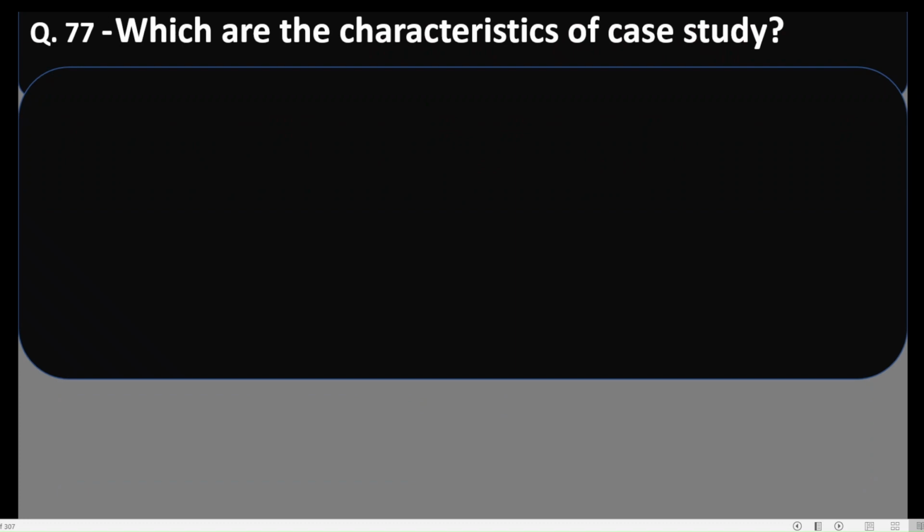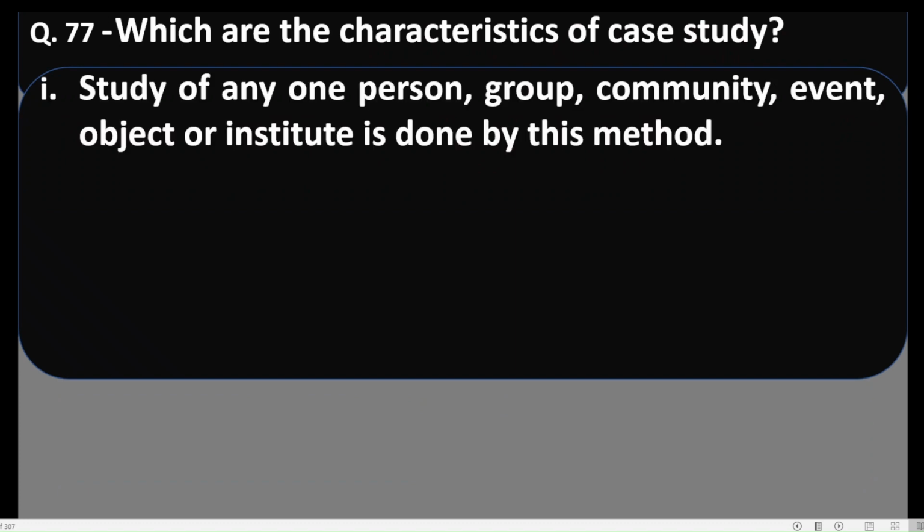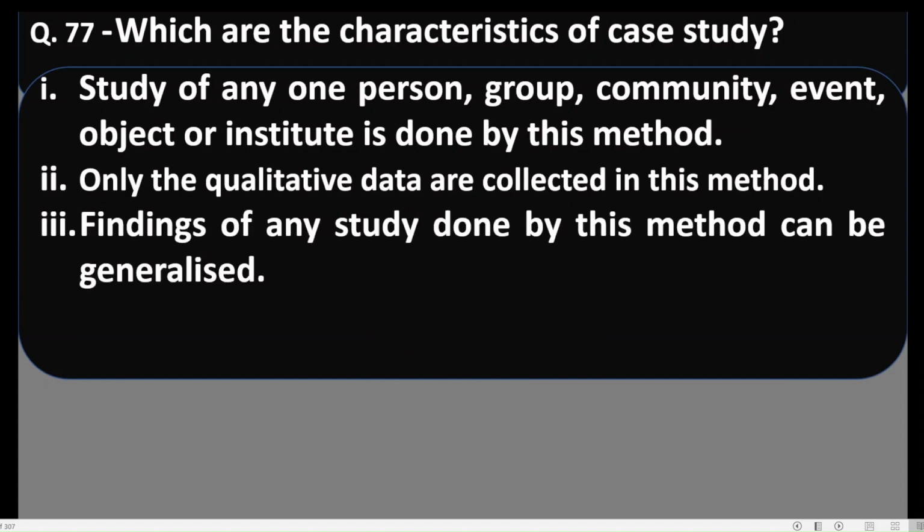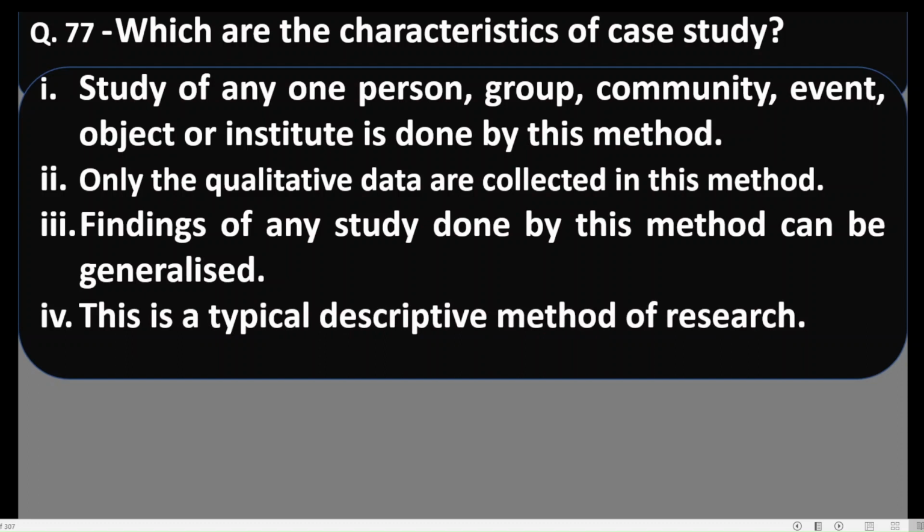77. Which are the characteristics of case study? Number one, study of any one person, group, community, event, object, or institute is done by this method. This is true. Only the qualitative data are collected in this method. It is false. Findings of any study done by this method can be generalized. It is also false, that we have seen.